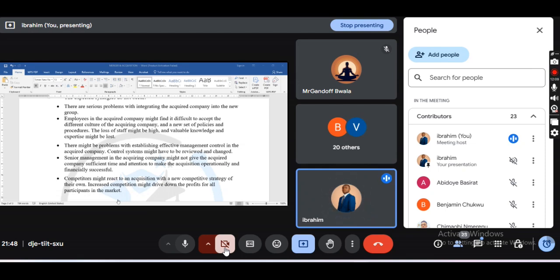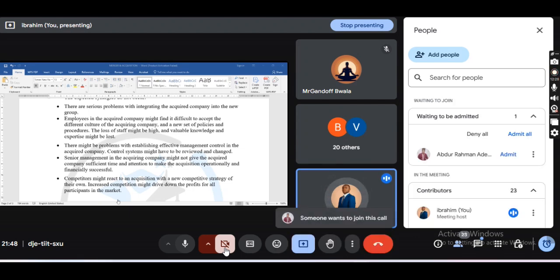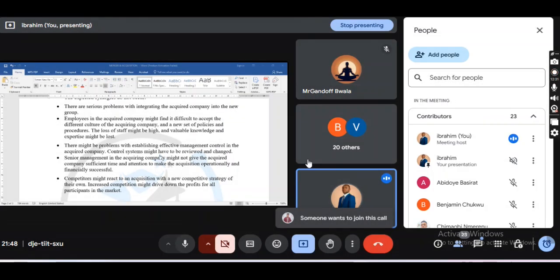What are the sources of finance? Are they using their bank overdraft to purchase more assets, or are they using their long-term loan to purchase more assets? How did they finance the business? Who gave them money, and at what rate? Class, am I communicating?